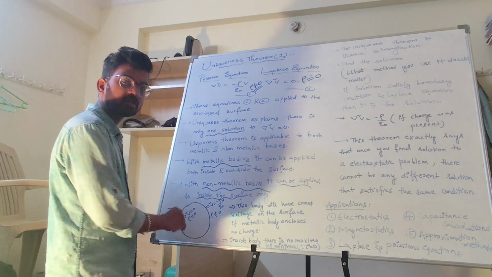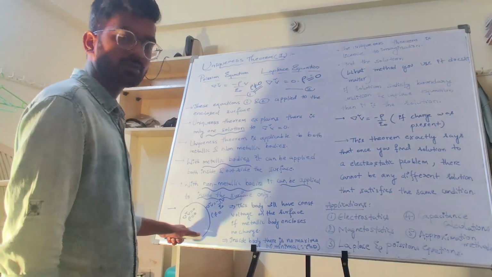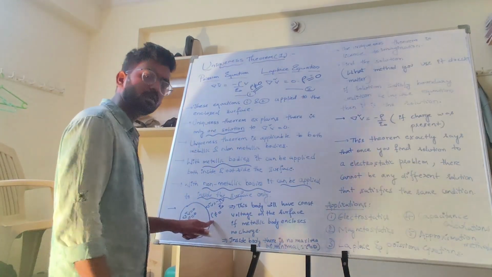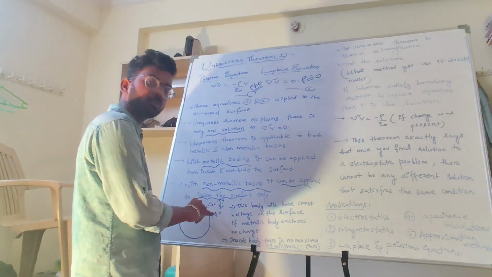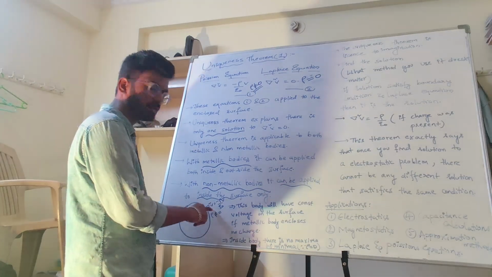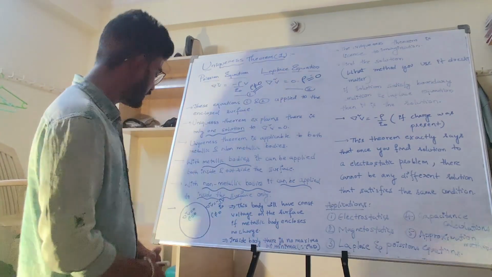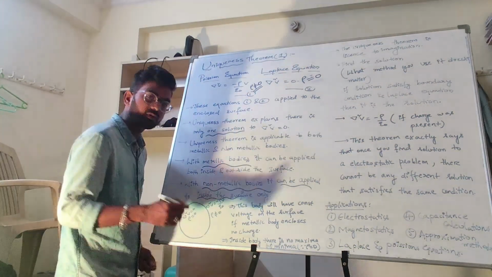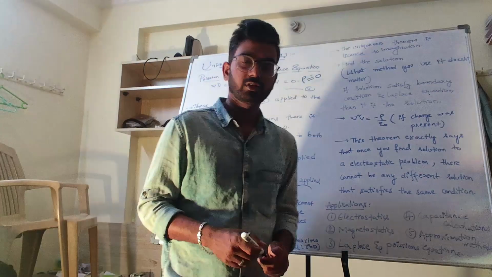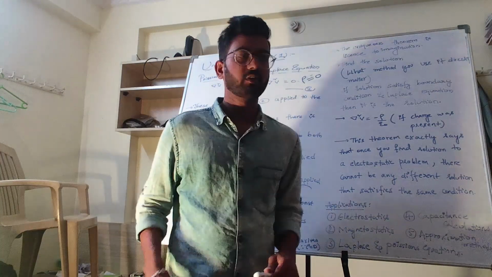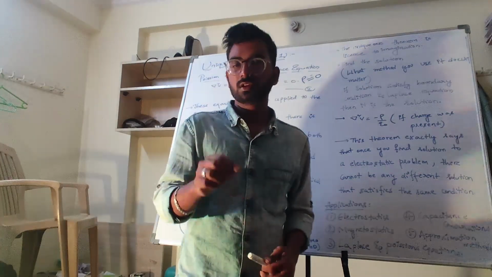If the charge density is equal to 0, I will use del square V is equal to 0, the Laplace equation. If I have rho not equal to 0, then I will use Poisson's equation, del square V is equal to minus rho V by epsilon naught. See, if I give one example, a body was given.